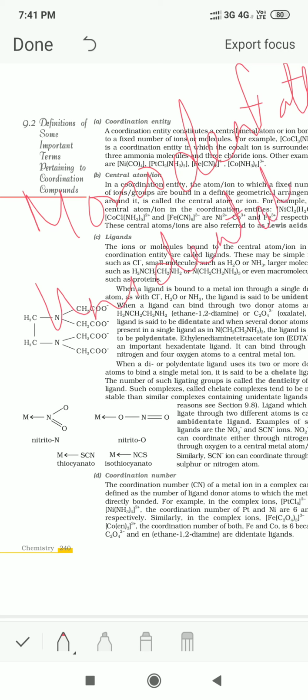It means there is only one atom in the group which is coordinating. There can be a bidentate ligand also. Bidentate means there are two coordinating sites present in the ligand. For example, the oxalate anion. Oxalate anion has two minus charges. So it can coordinate with the central metal ion like this.